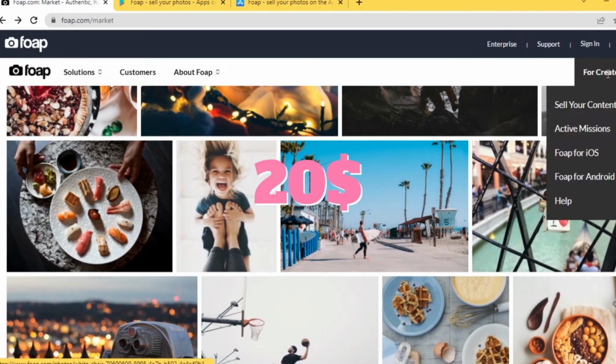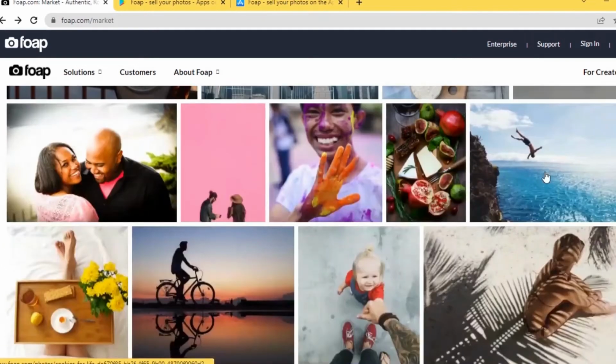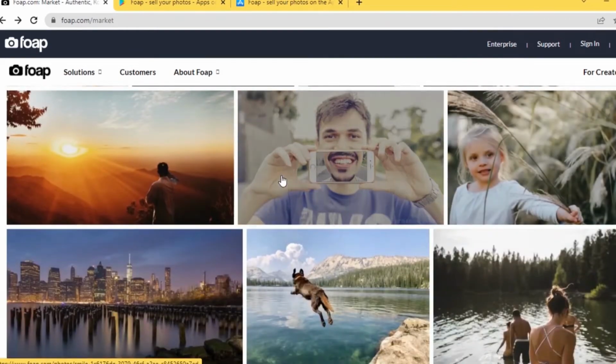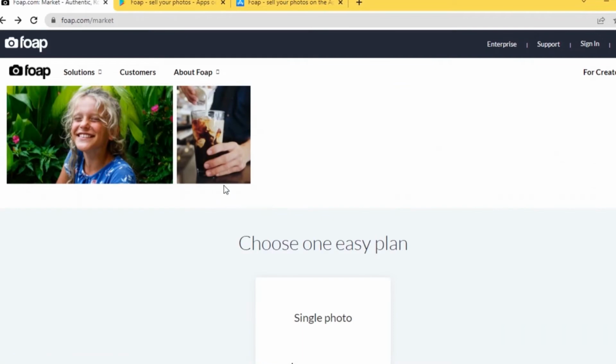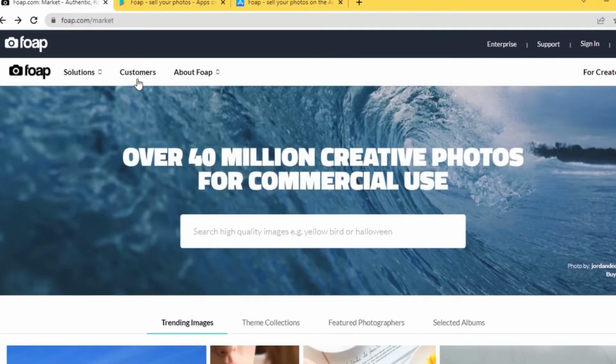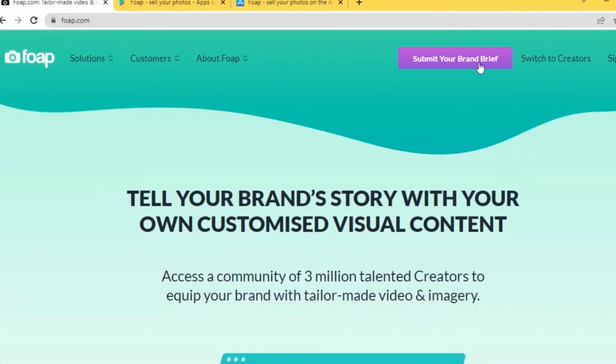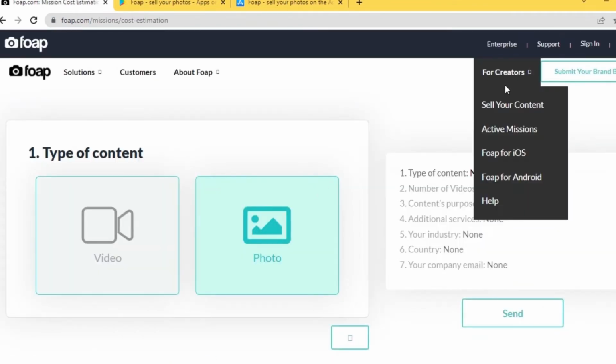You may be thinking about how much money you may earn right now with this website because the images are not as inexpensive as you believe them to be. You may truly get money by posting your videos and pictures on the internet. It's as simple as that. Also, keep in mind that they will share a portion of the profits with you. 50% of the money goes to the general account and 50% goes to your account.